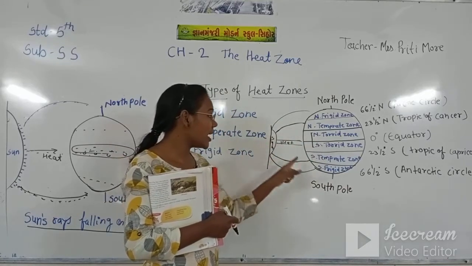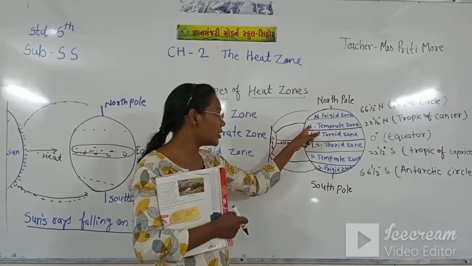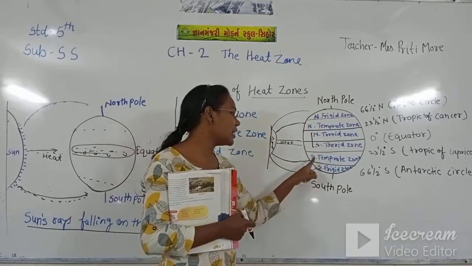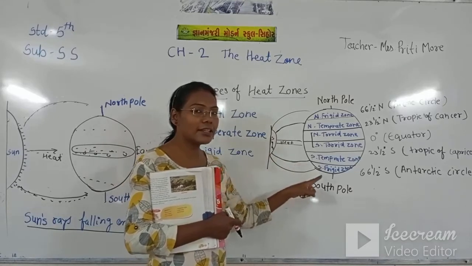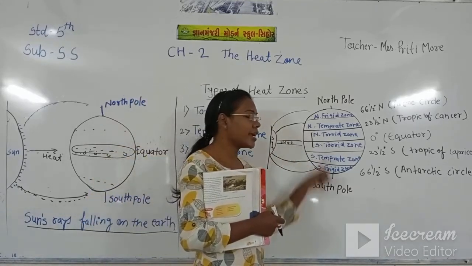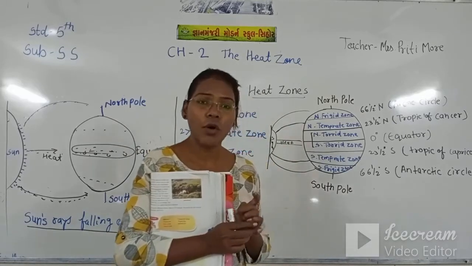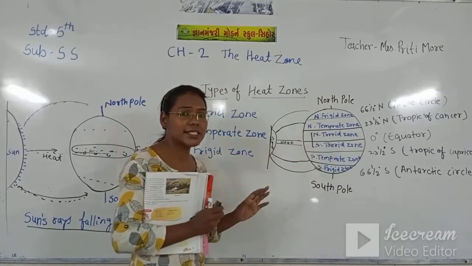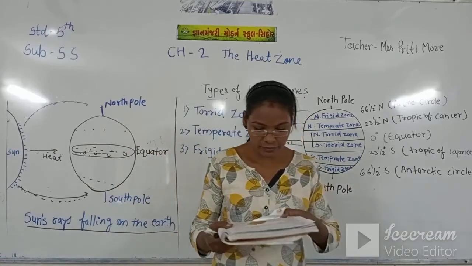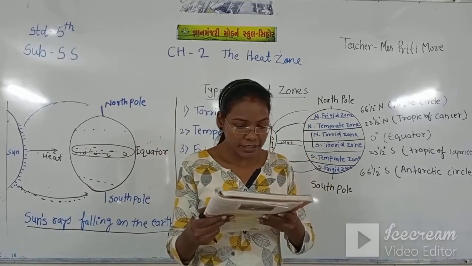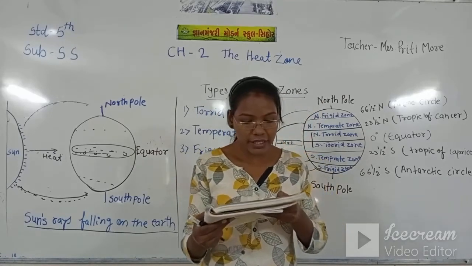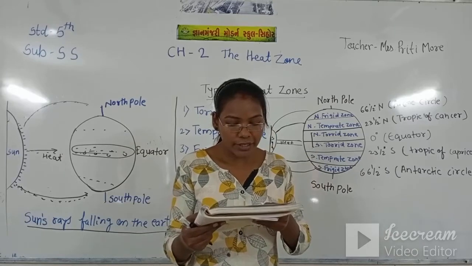That's why this area is too hot. But in the north temperate zone and south temperate zone, the sun rays fall in a slanting way, and it takes too much time. That's why this area is not that hot, and the sun rays are not that warm. The temperature is neither too hot nor too cold. It is temperate or moderate.